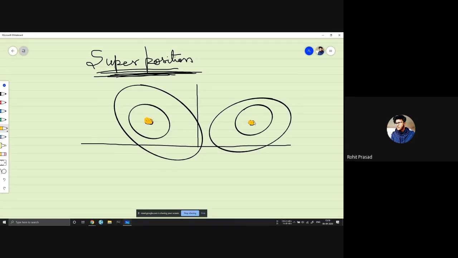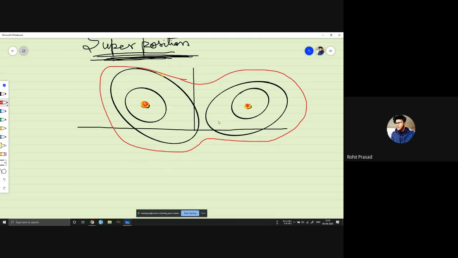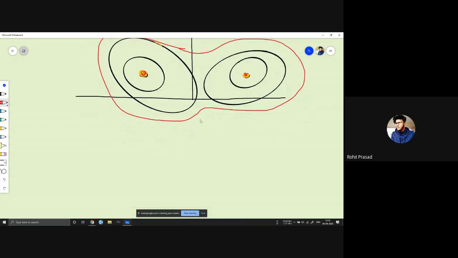This particle is in a superposition state, and it can be found anywhere in this region. Let's make an envelope here, and it can be found in any place, and it has the highest probability to be here. So in superposition, we don't know the actual physical quantity of the particle. We just know its probability of being in some state.